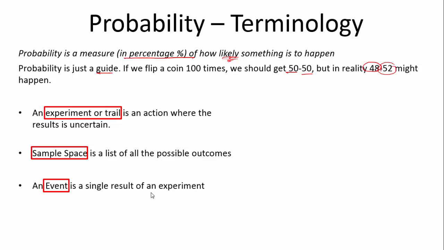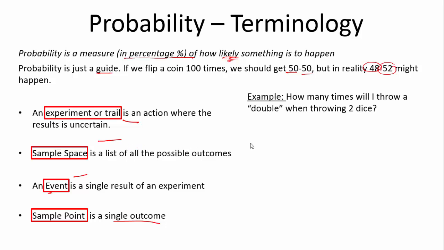An event is a single result of an experiment. So we have an experiment, I roll the dice. The sample space is 1 to 6. It could be 1, 2, 3, 4, 5, or 6. The event is the actual result I received, and this time I rolled, for example, a 3, and that would be the event. A sample point is a single, often desired outcome. For example, the result of 3.